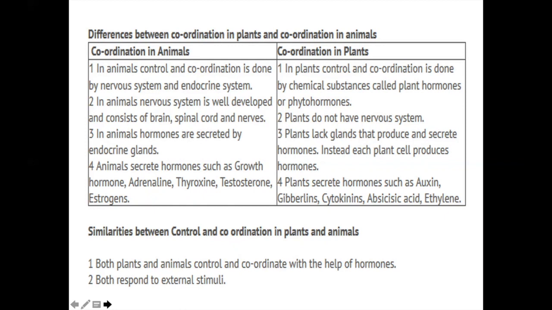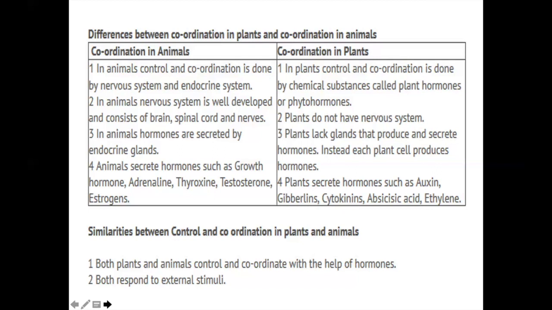Animals secrete hormones such as the growth hormone, adrenaline, thyroxine, testosterone, estrogen. Plant hormones are auxin, gibberellin, cytokinin, abscisic acid, ethylene. You must remember these names of plant hormones and animal hormones. So this was the difference between plant hormone coordination and animal hormone coordination.